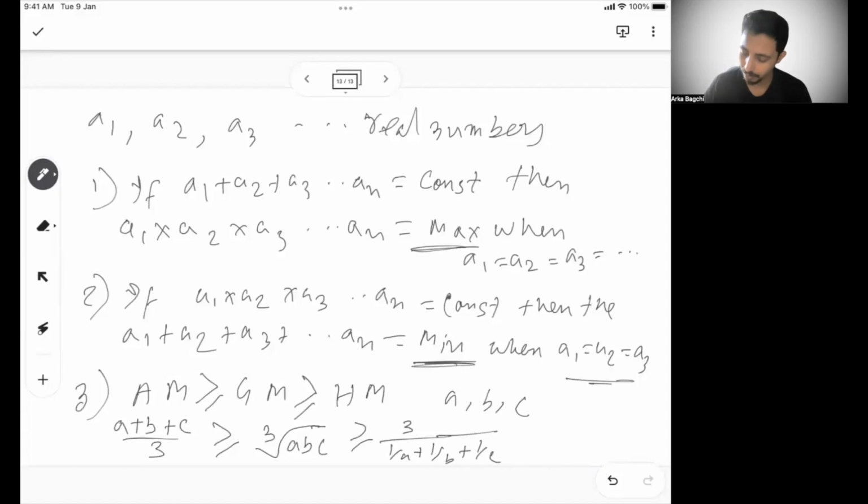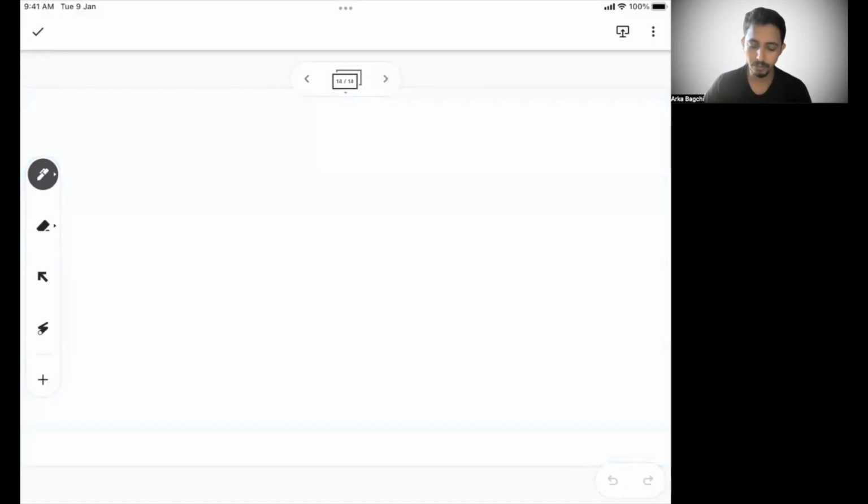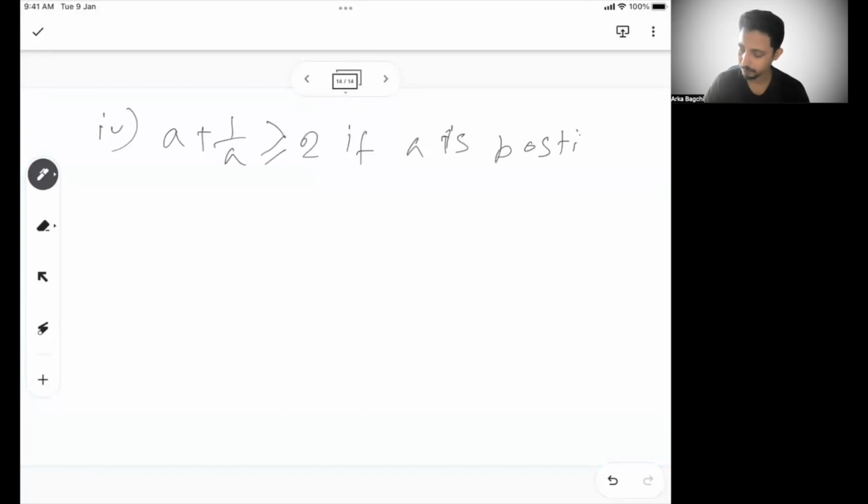The other formula we need to remember is number 4, which is A plus 1 by A is always greater than or equal to 2 if A is a positive number. It is equal to 2 if A equal to 1.